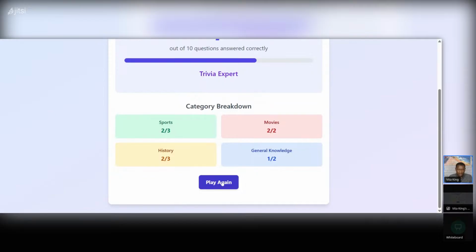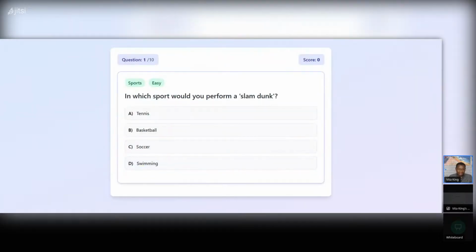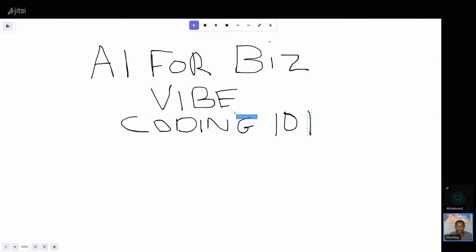Now, there are so many things you can do with AI. I just don't know what to tell you anymore, because at this point, if you're not playing around with it, if you're not using it, if you're not testing it, you're going to be left behind, because this technology is evolving so fast. It's rapidly evolving. Today there's one AI, and then tomorrow there's a new AI, or it's going to self-improve itself. So you need to be ready.